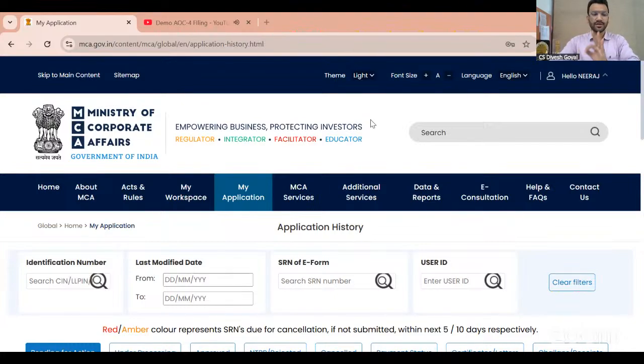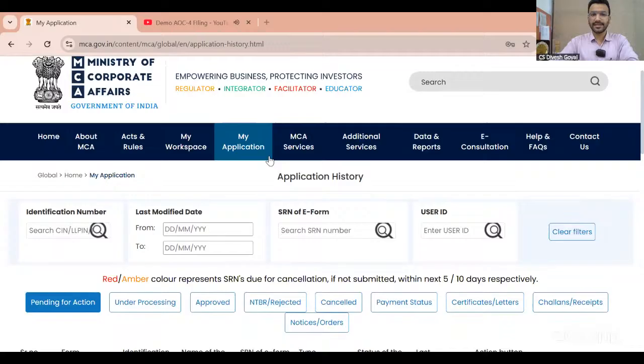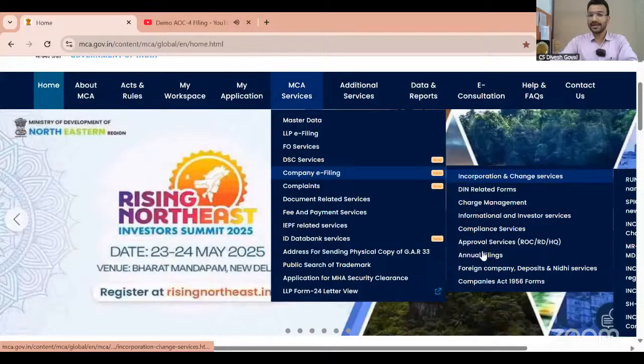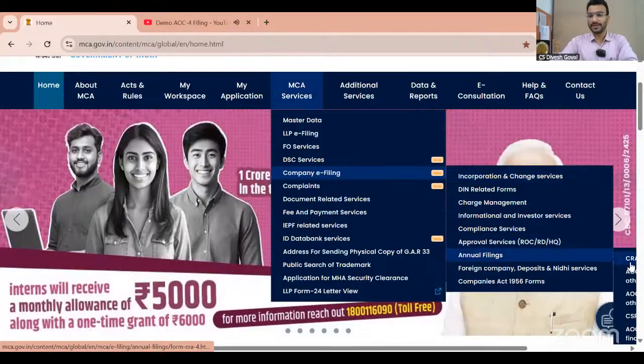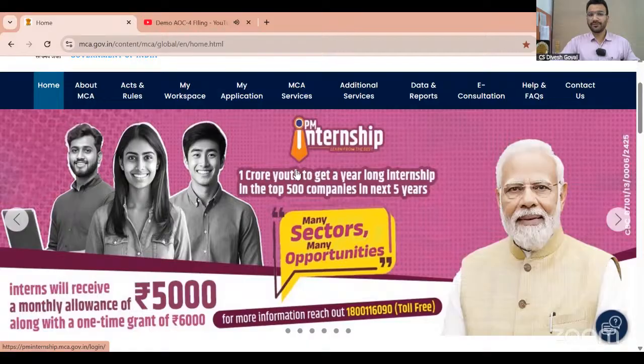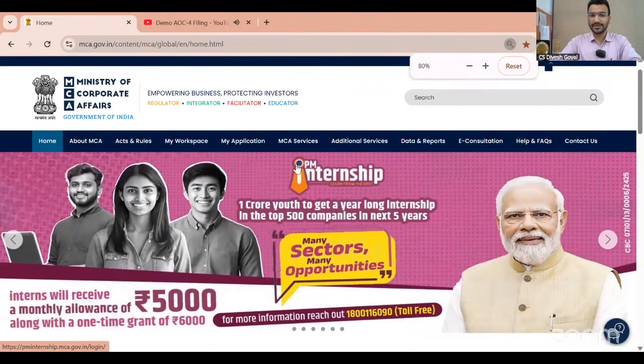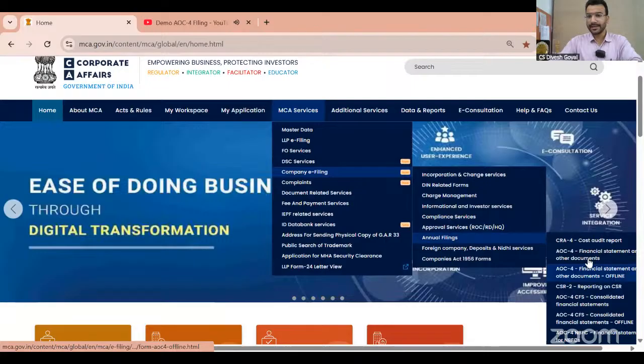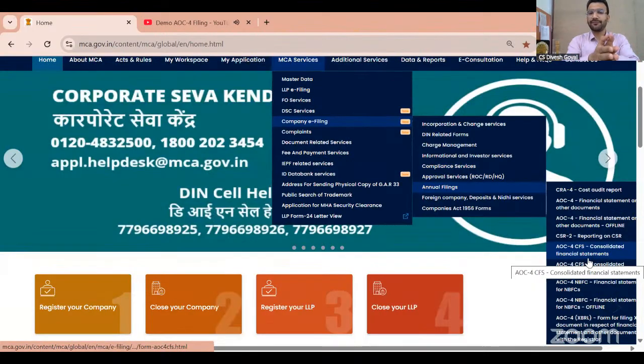So let's move on. First, you have to log in on the MCA website. Then you have to go to the MCA services column. Let me go to the home page first. So on the MCA website, take your cursor to MCA services, don't click. Then take your cursor to company e-filing. Then in company e-filing, there is the annual filing option. Under annual filing, you can see the forms. Let me just show you. So here you can see: MCA services, then company e-filing, then annual filing.